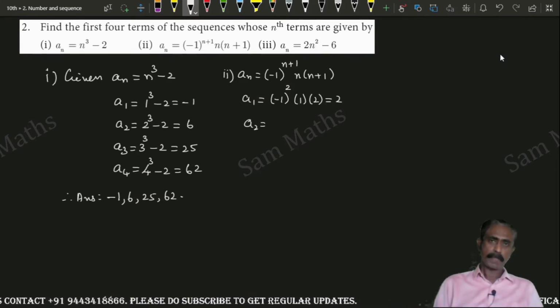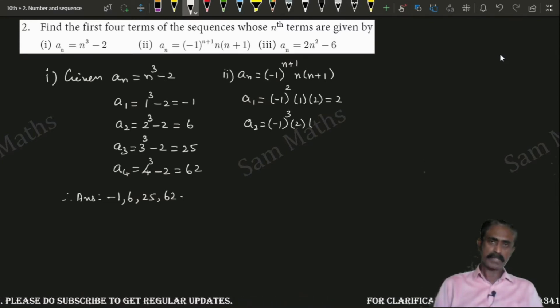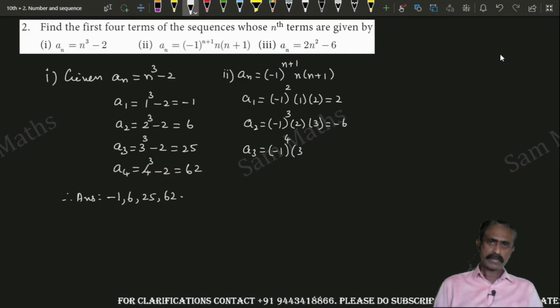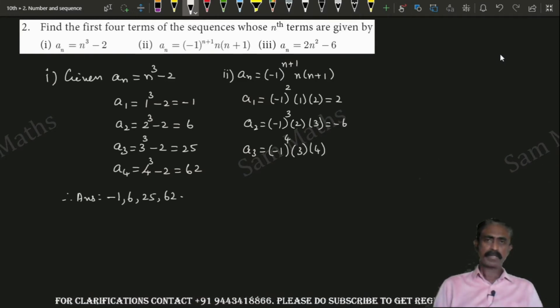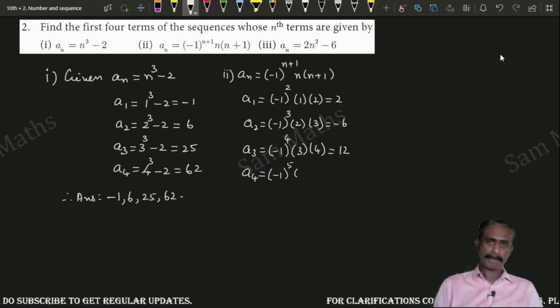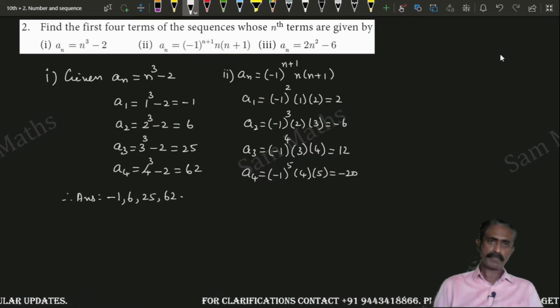Next a2, minus 1 the whole cube into 2 into 3, that is equal to minus 6. a3, minus 1 whole power 4, 3 into 4, that is equal to plus 12. a4 equal to minus 1 whole power 5, 4 into 5, which is equal to minus 20.